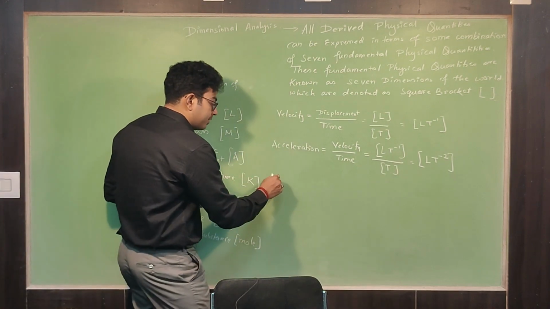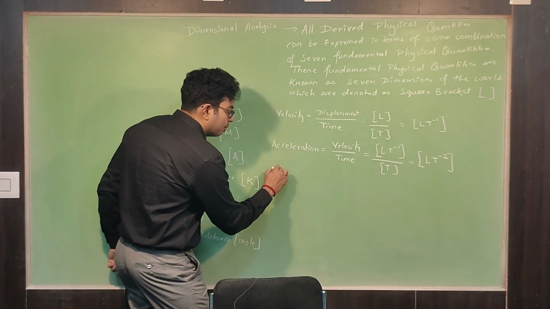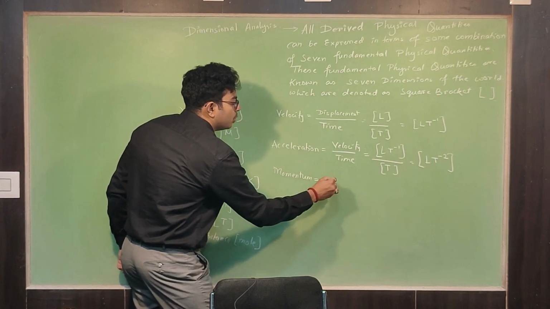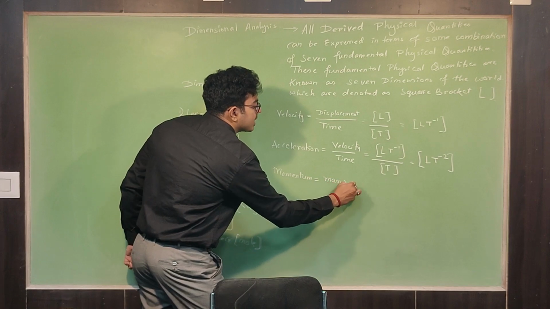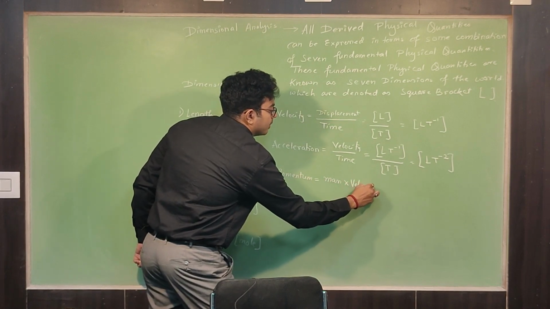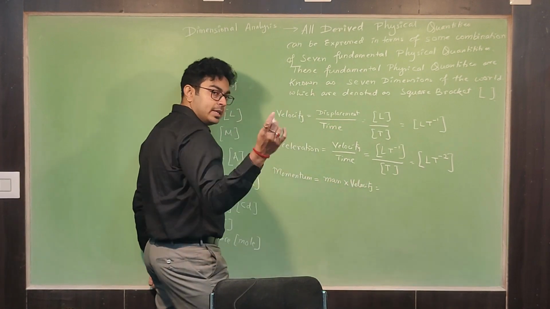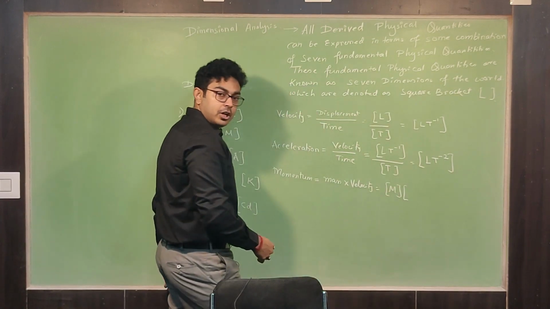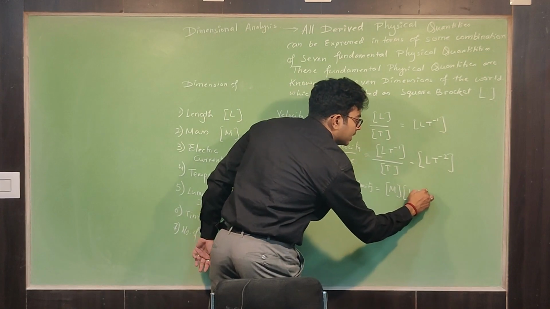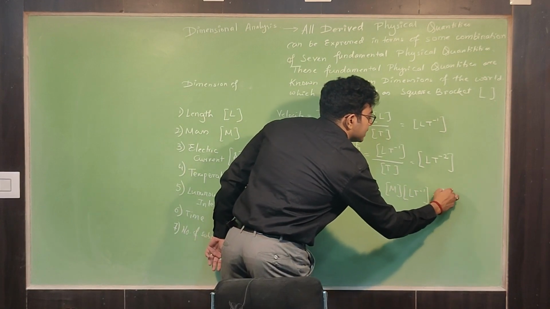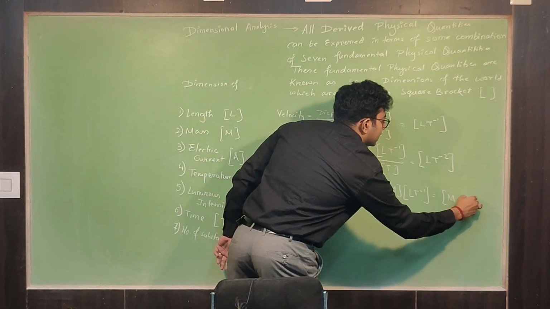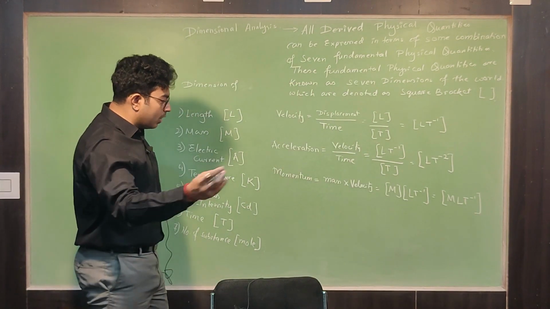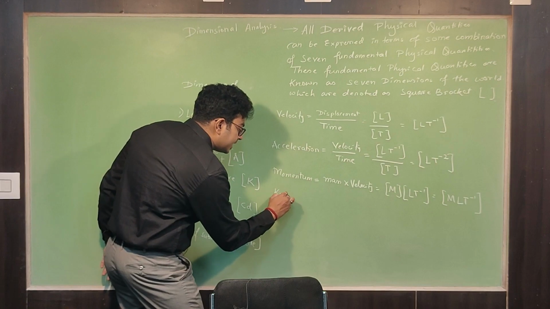Next, what we have, if I am talking about momentum. Momentum, what will be momentum? Mass into velocity. What is mass? Dimension of mass, M. What is velocity? L T to the power minus 1. That is equals to M L T to the power minus 1. Got it?